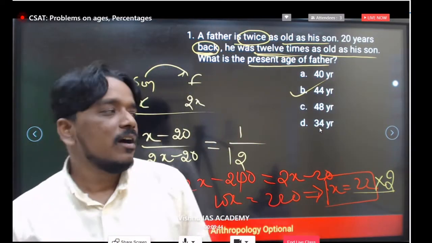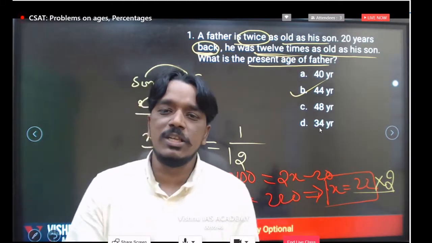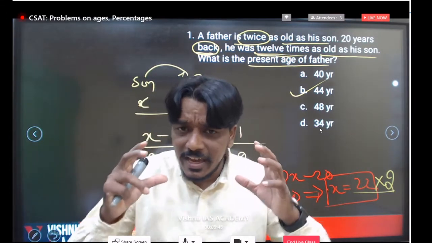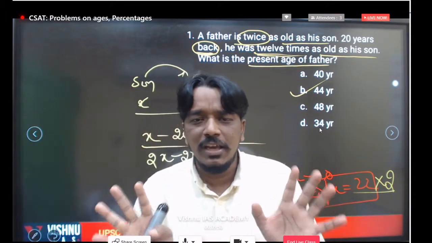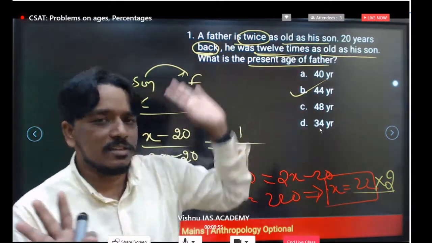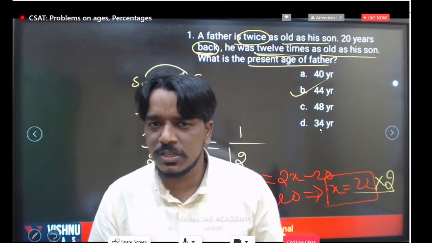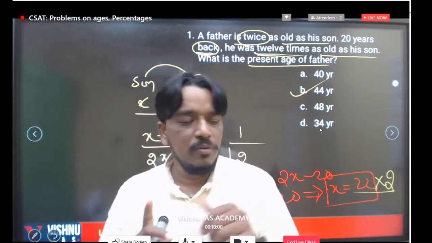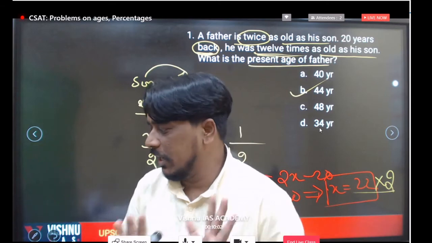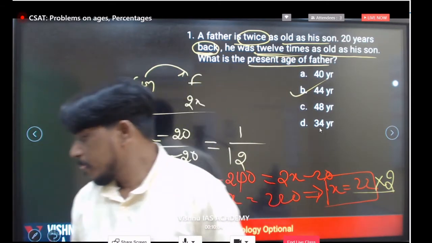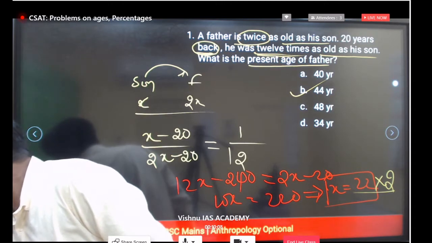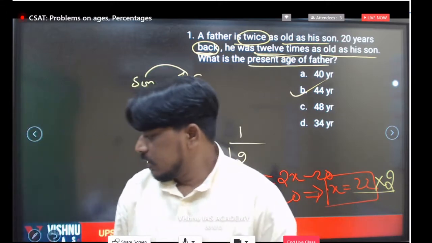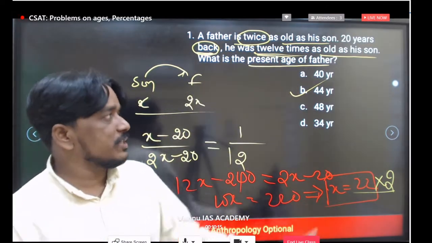So this is the procedure we have to do for these type of ages questions. In the ages concepts, it's not completely maths part. Very logically we can answer if you understand the data. How easy this type of question. So if everyone is clear, now we will go to another question, but tell me everyone clear or not. Clear? Everyone got the clarity about this question, how we calculated.